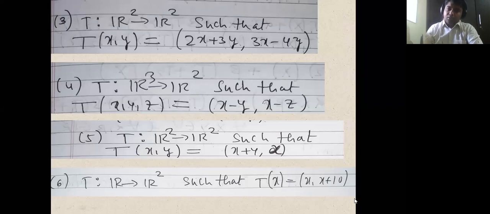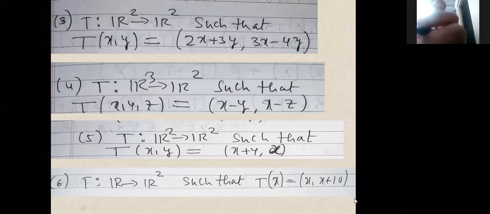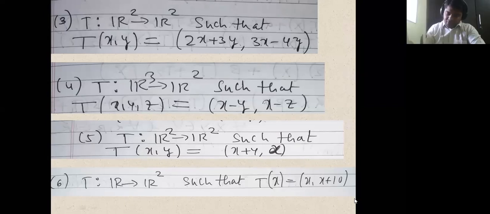I'll give you the hint. So we'll take two vectors. Let X equal to (x1, y1), Y equal to (x2, y2), and alpha, beta belong to R. Okay, so take two vectors, capital X and capital Y, and alpha, beta. So we have taken two vectors and two scalars, and now consider. So this is the way you are going to write down in the exam.